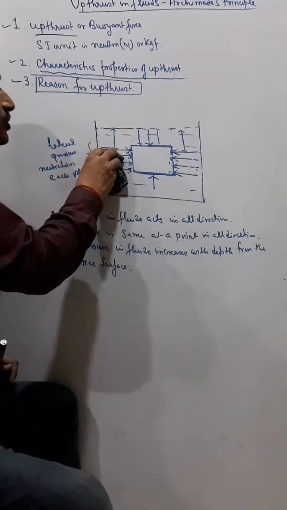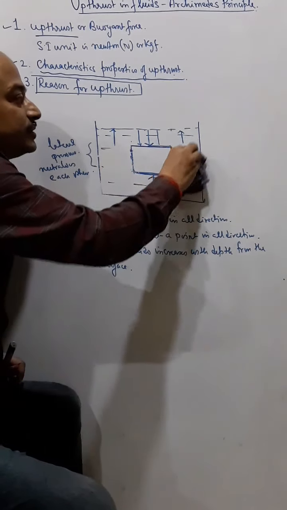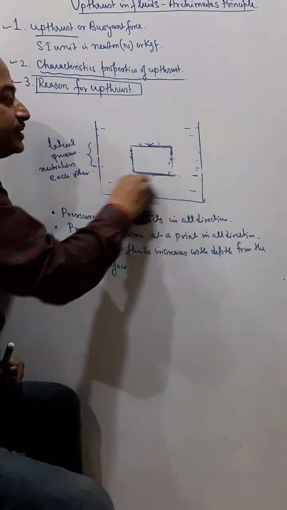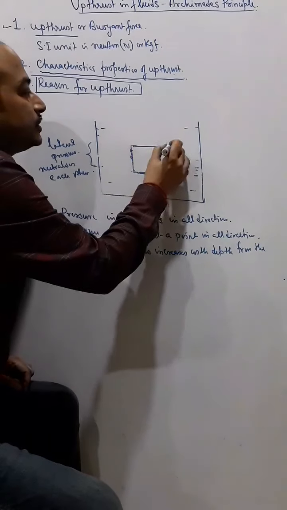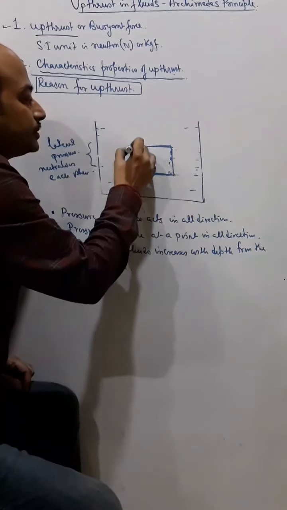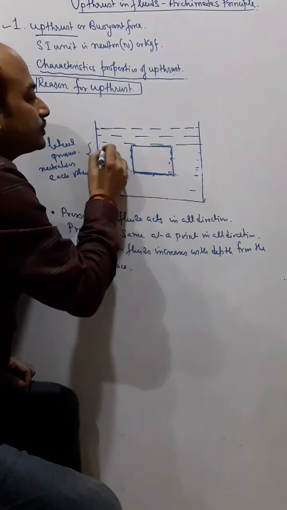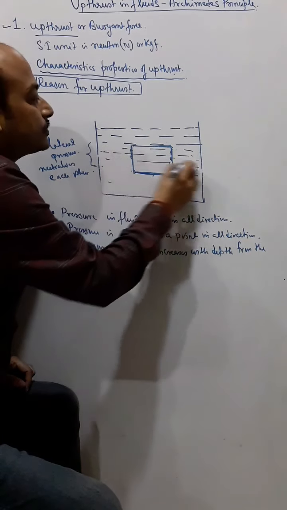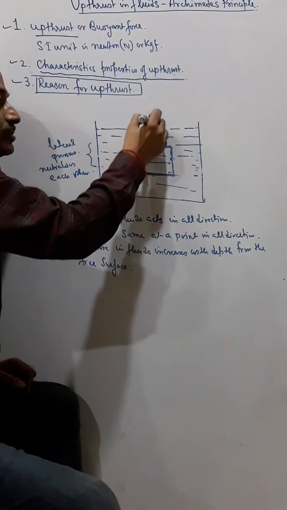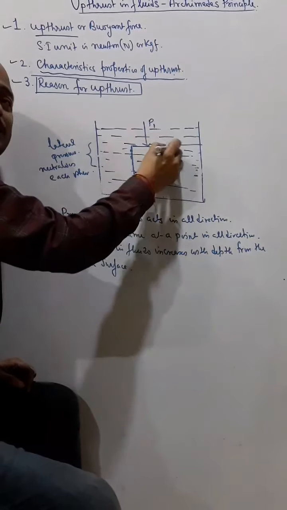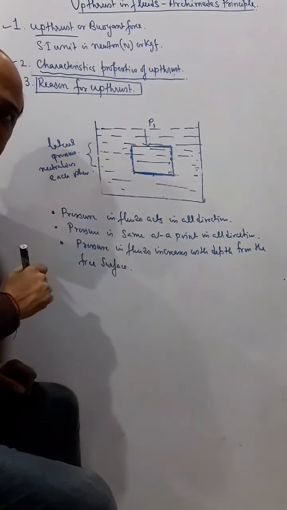Now see what happens to the upper surface and the lower surface. Similarly, pressure is acting here also on the upper surface, in the downward direction.